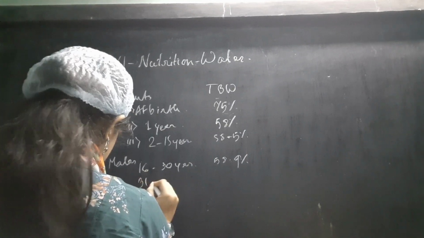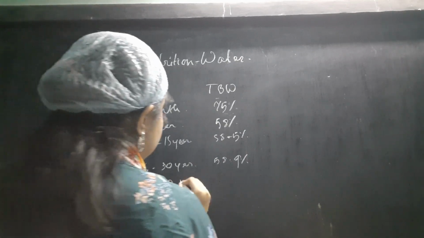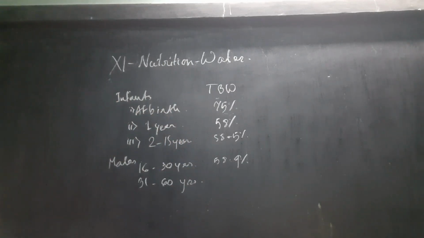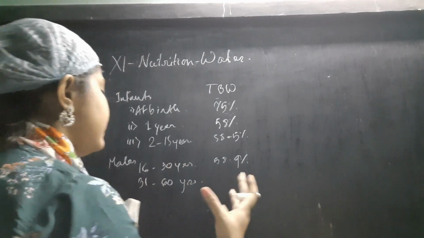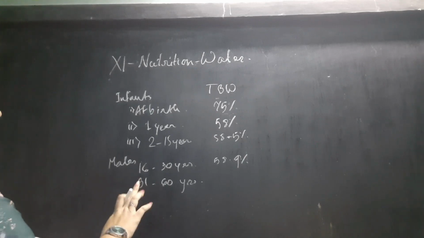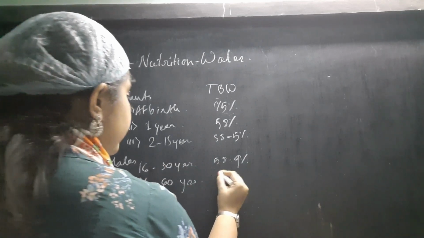Then from 31 to 60, it decreases. The level of water decreases according to age. When the age advances, the percentage of water constituents also decreases. So in 31 to 60, it is 54%.